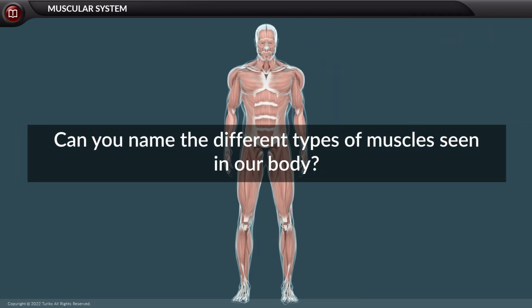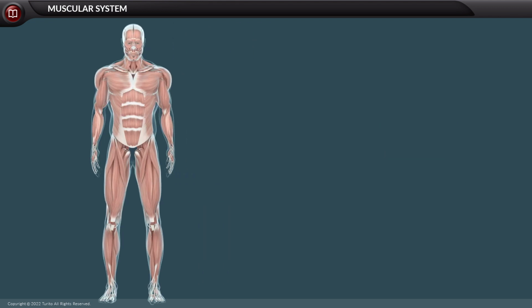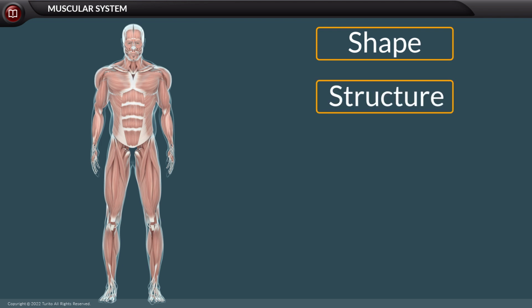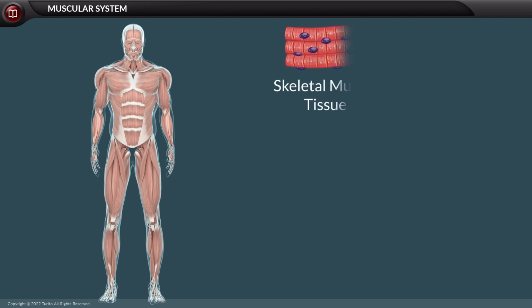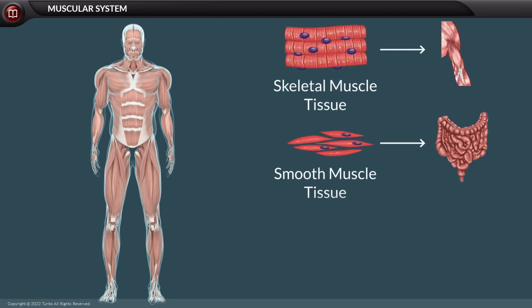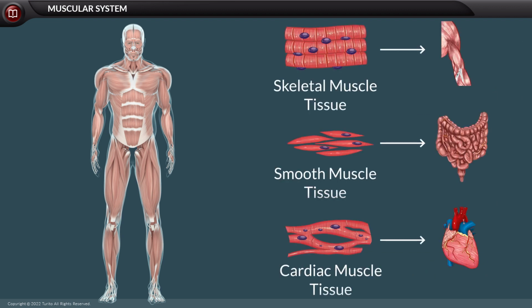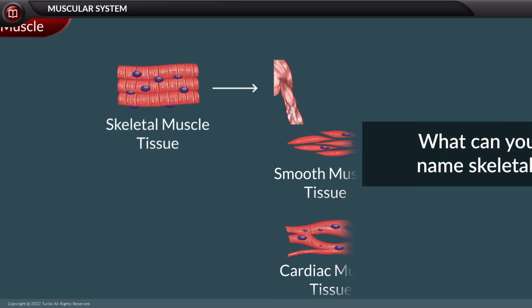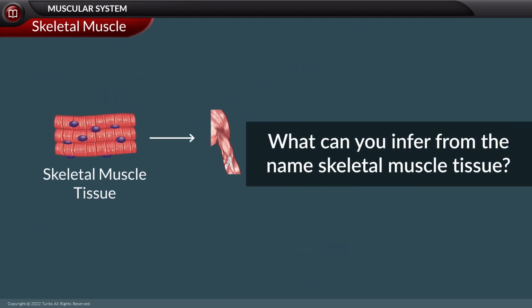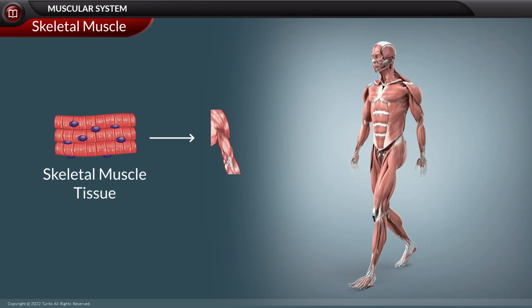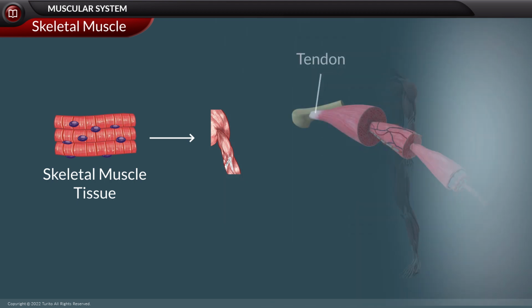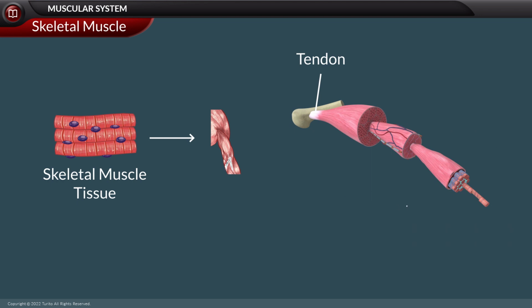Can you name the different types of muscles seen in our body? Muscular tissue is classified into three types based on its shape, structure, function, location, and nature, namely, skeletal muscle tissue, smooth muscle tissue, and cardiac muscle tissue. What can you infer from the name skeletal muscle tissue? Yes, these are specialized tissues that are attached to the skeletal bones by tendons and allow movement.